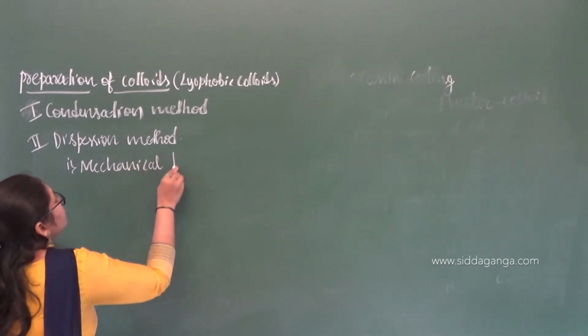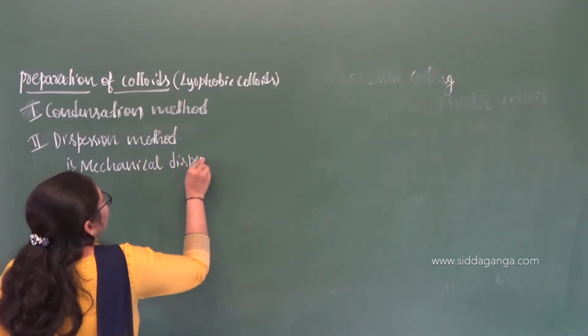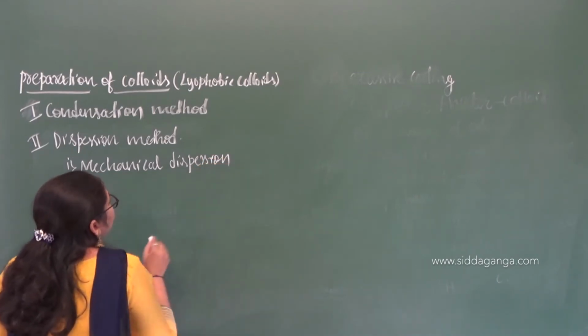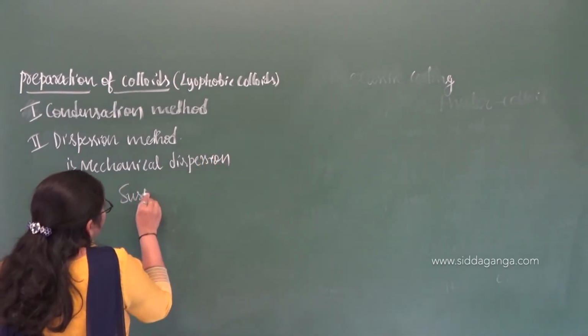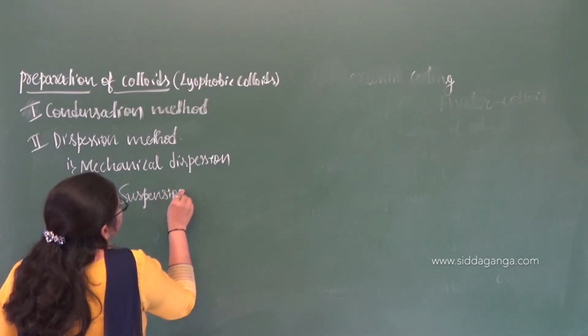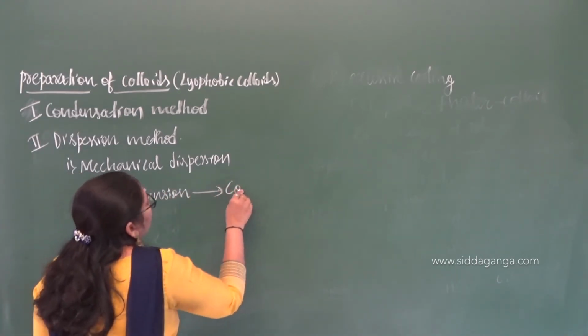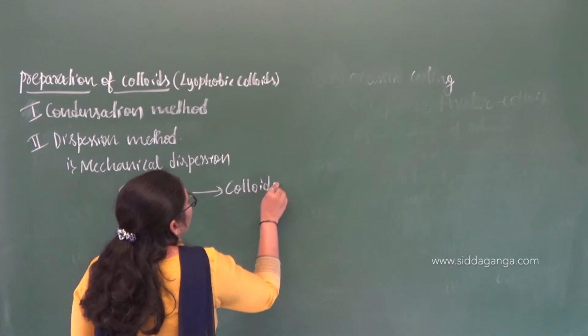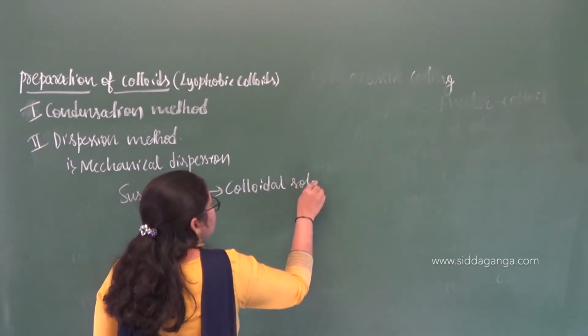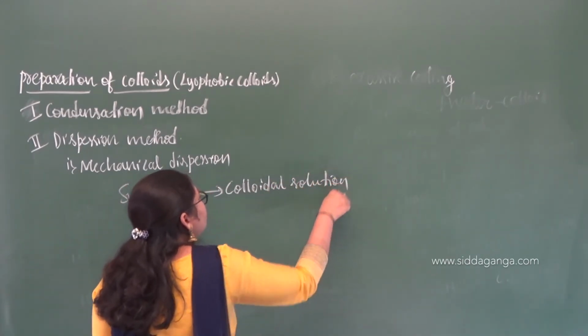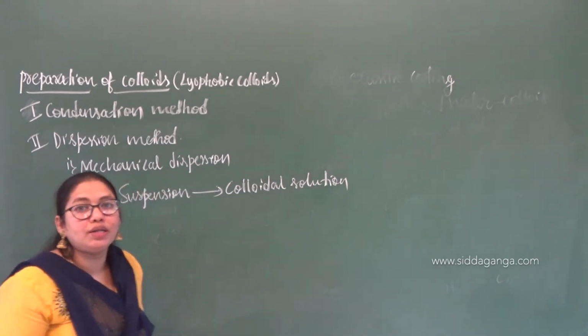Mechanical dispersion, where we can convert a suspension into a colloidal solution. You know the difference between the particles of a suspension and a colloidal solution, right?